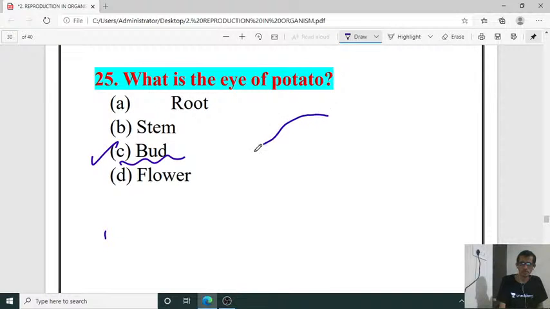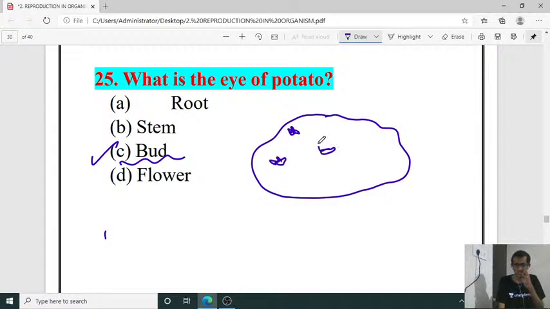If you take one potato, here you can make out the eyes, isn't it? Eyes are going to be there, and these are also called the seeds of potato. Potato seed under vegetative propagation. On one side it is the mode of storage of food.